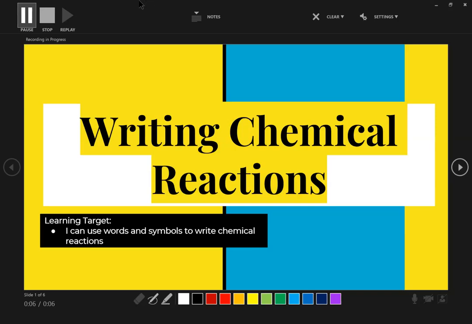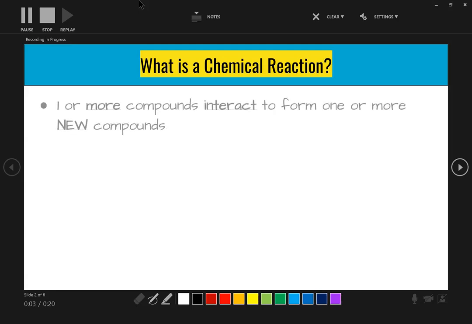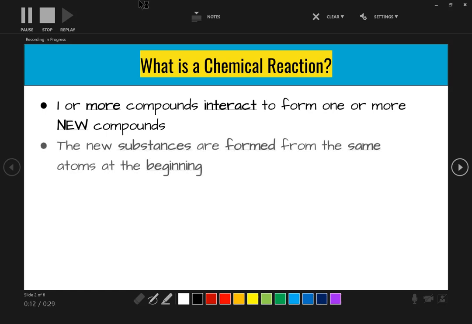This topic is on writing chemical reactions. Your learning targets are: I can use symbols and words to write chemical reactions. What is a chemical reaction? It is when one or more compounds interact to form one or more new compounds. The new substances are formed from the same atoms at the beginning.